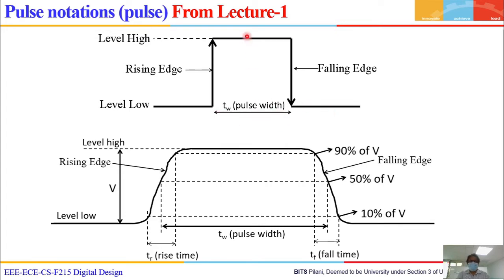Ultimately, in terms of binary, this level is called 1 and this level is called 0. Have you understood this now? That is what we call digital nowadays.